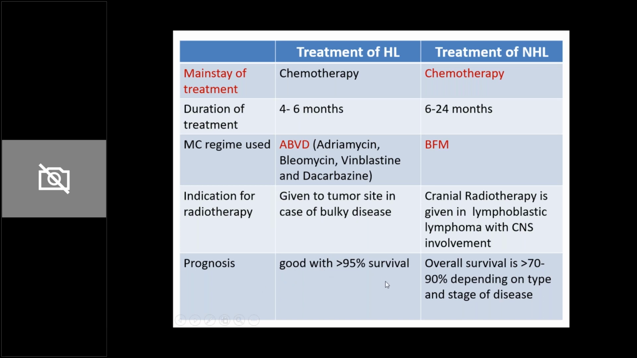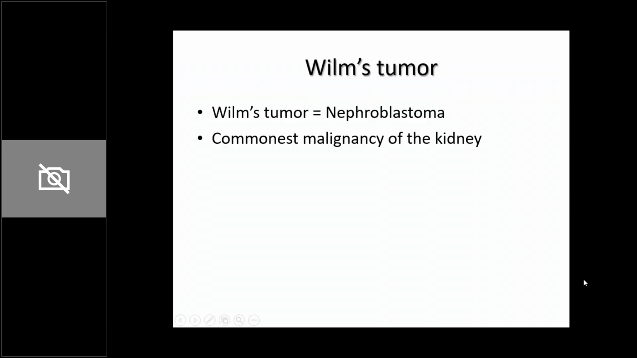Prognosis in Hodgkin's lymphoma is good, with more than 95% survival. Prognosis in non-Hodgkin's lymphoma is poorer compared to Hodgkin's, but overall survival in places has been reported to be 70 to 90%, depending on the type and stage of disease. Although in the Indian scenario, we find the survival is up to the tune of 60 to 70%. So that brings us to the end of lymphomas, and the last tumor for the day is Wilms tumor.